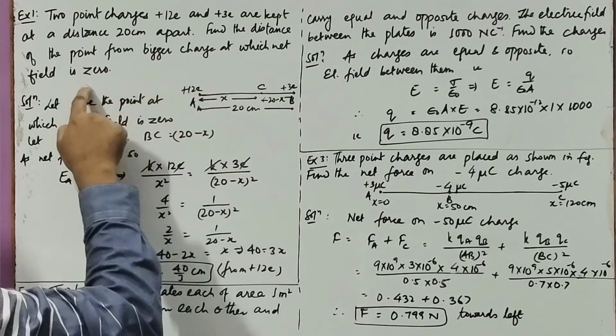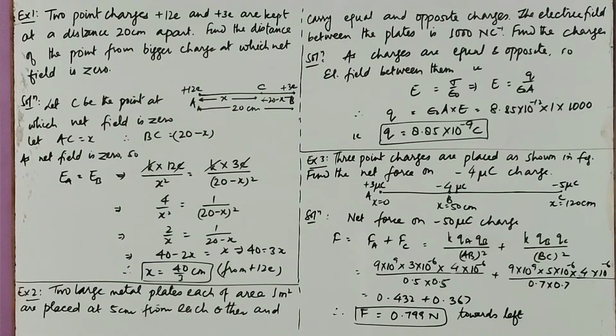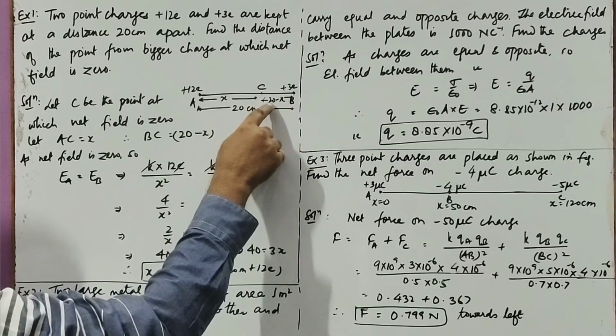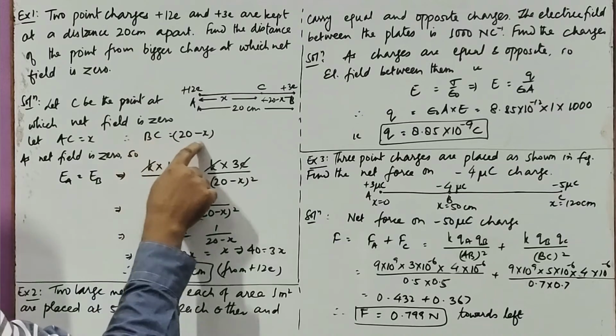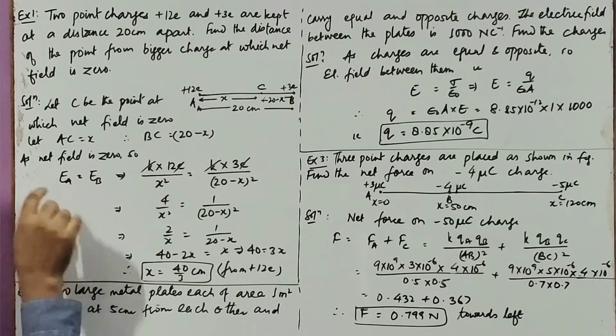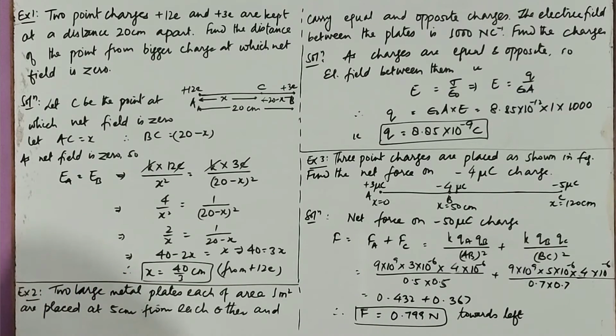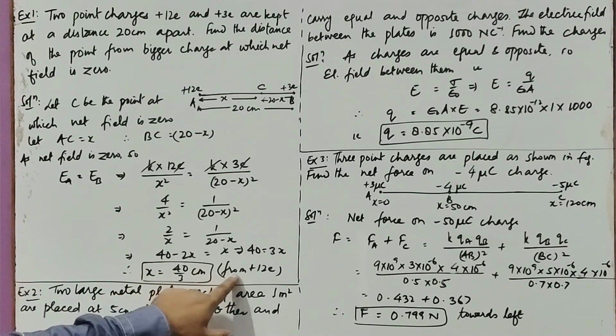So this neutral point C we have taken is closer to the smaller charge plus 3e. But because we have to find the distance from the bigger charge, plus 12e, this distance we have taken as x. So from 3e it remains 20 minus x. AC is x, BC is 20 minus x. Now as the net field is 0, it means the field of A equals the field of B. Directions will be opposite, so the net field comes out to be 0. Formula is kq upon r square. So k into 12e upon x square equals k into 3e upon (20 minus x) square. Solving it out, we get that x comes out to be 40 by 3 centimeter, and this is the distance from the plus 12e charge.